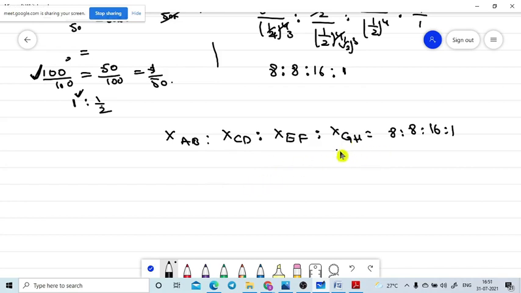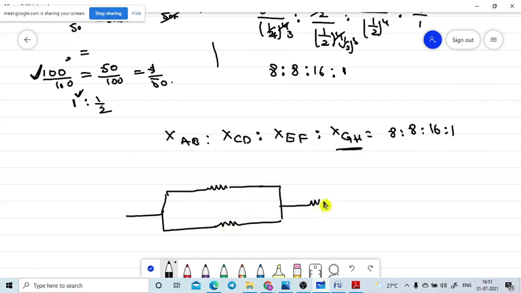So now can I rewrite the diagram like this? The diagram looks like this: a resistor, after this a resistor, and here another resistor. What is this value? X itself. Where is GH? It is the AB, it is the CD, it is the GH, and it is the EF. We took EF like this. Okay, now we will go to this one.